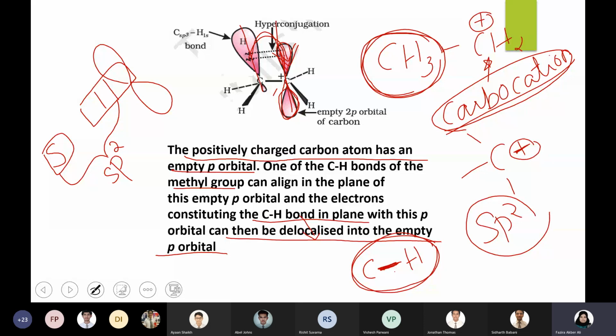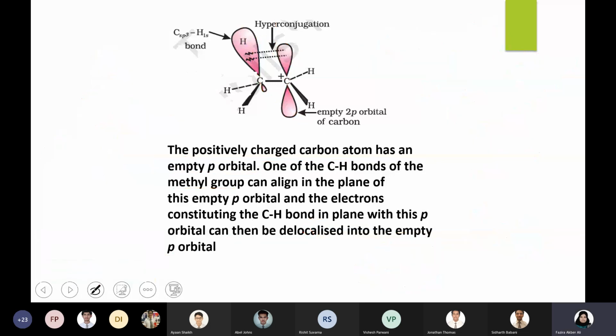This effect is known as hyperconjugation. So here, what is the condition? You have a carbocation, where the hybridization is sp2 and there is one p orbital free. To that free p orbital, the C-H electrons are being delocalized. So that is the first case of hyperconjugation.